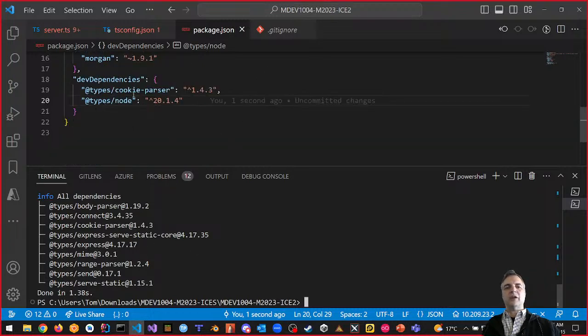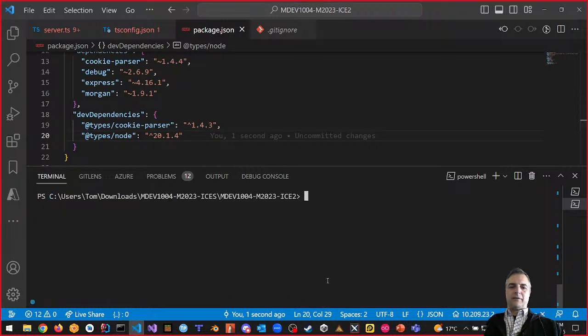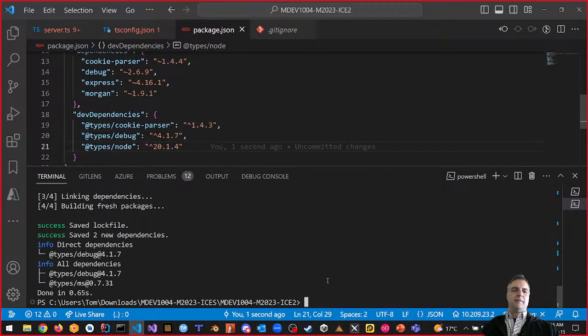But it doesn't show it here. It says just cookie parser. Huh, that's interesting. Let's do it again. Let's do the next one. Express and debug. Okay, let's do debug next. So again, the same command. It's yarn add at types, and we're going to say debug minus dev. Okay, there's debug. Let's do the next one.